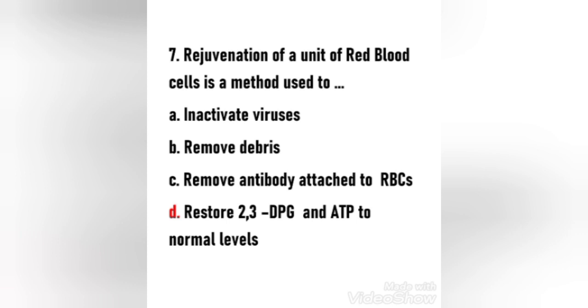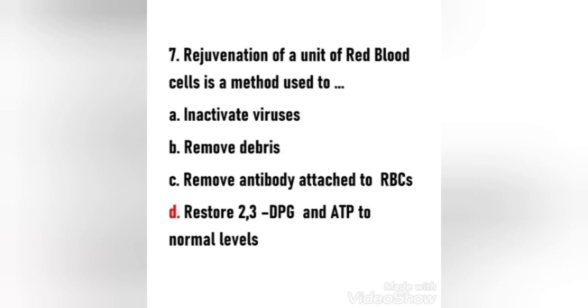Next question. Rejuvenation of a unit of red blood cell is a method used to inactivate viruses, remove debris, remove antibody attached to RBCs, restore 2,3-DPG and ATP to normal levels. Here the right answer is option D. Rejuvenation of a unit of red blood cell is a method used to restore 2,3-DPG and ATP to normal levels.